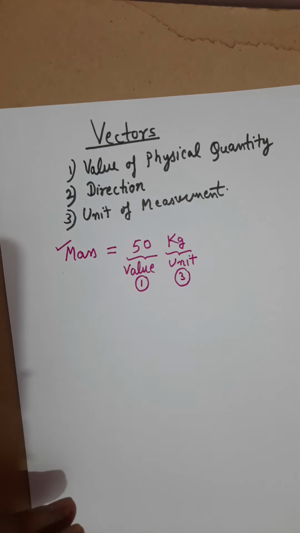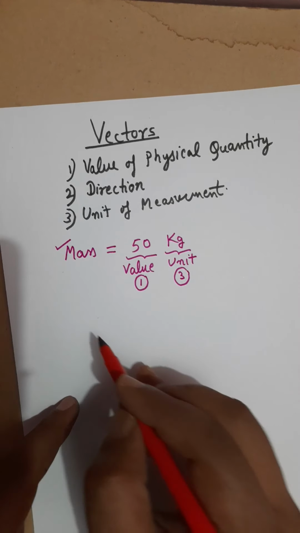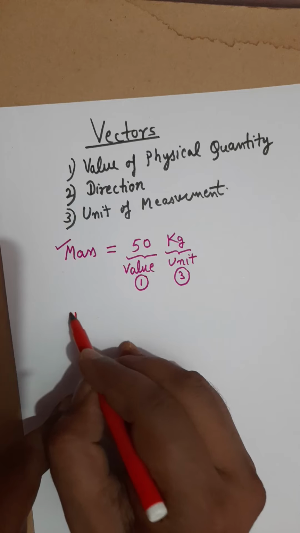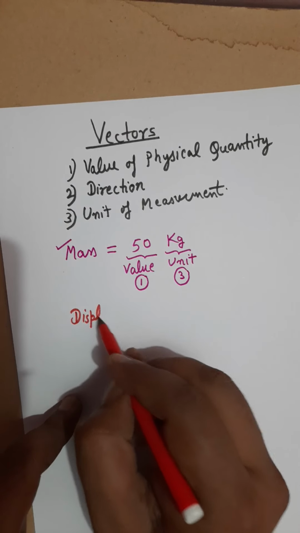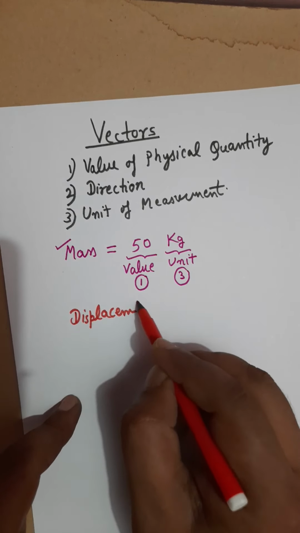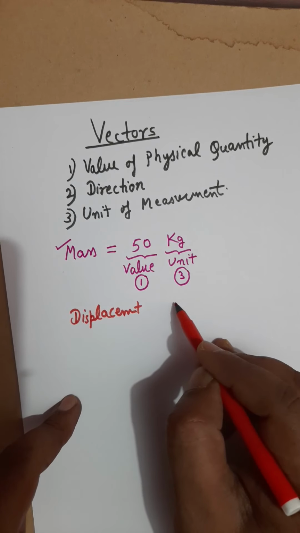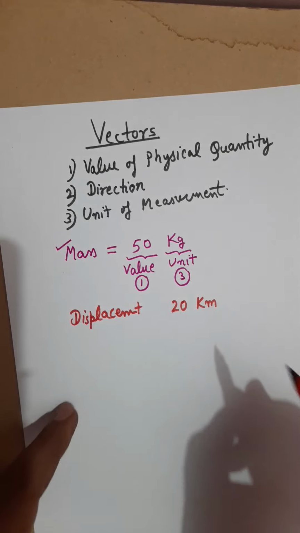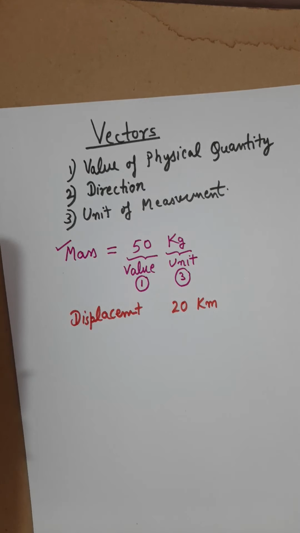For example, if you want to tell someone that you have a displacement, and your displacement was, suppose, 20 kilometer, this is incomplete information.